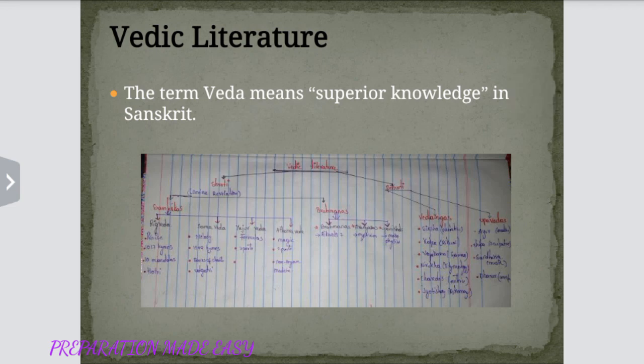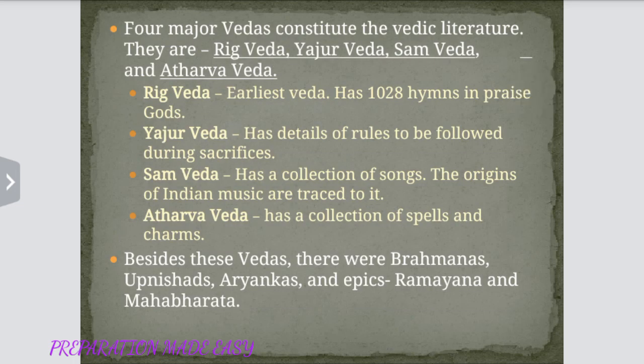Now let us see Vedic literature. The term Veda means superior knowledge in Sanskrit. Four major Vedas constitute the Vedic literature. They are Rig Veda, Yajur Veda, Sama Veda and Atharva Veda. Rig Veda, the earliest Veda, has 1028 hymns in praise of gods.